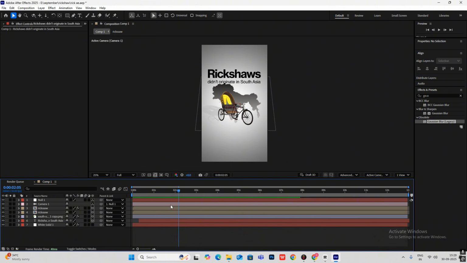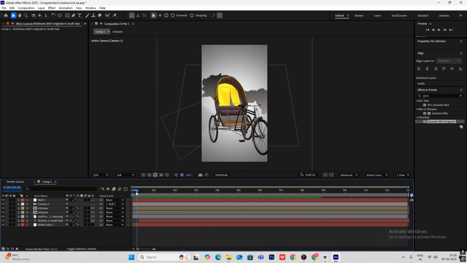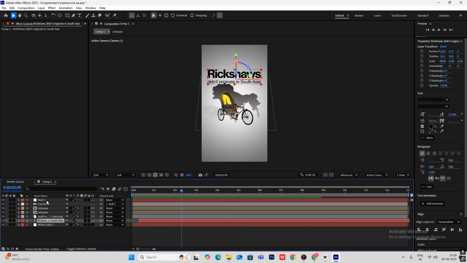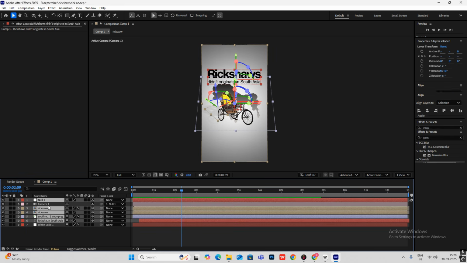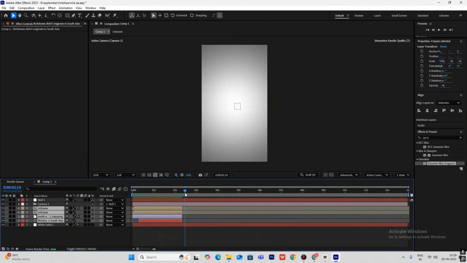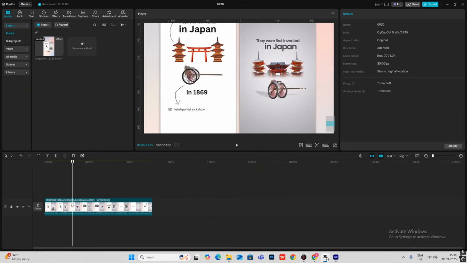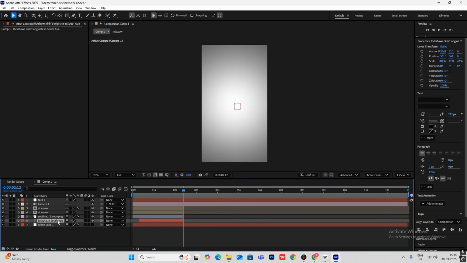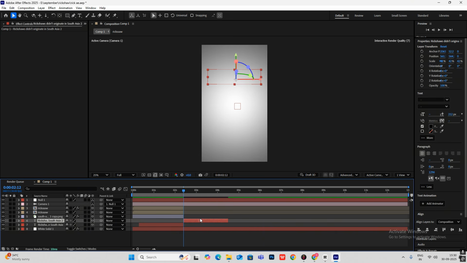Now we'll design our next scene. So after this is over, we simply have to somewhere over here select all of this, okay, except the camera and the null, and hit alt and right bracket to cut everything. Okay, make our second scene, which will be this. So the text will be, they were first invented in Japan. So I'm simply going to copy the text and hit Control V to paste it and bring it over here.